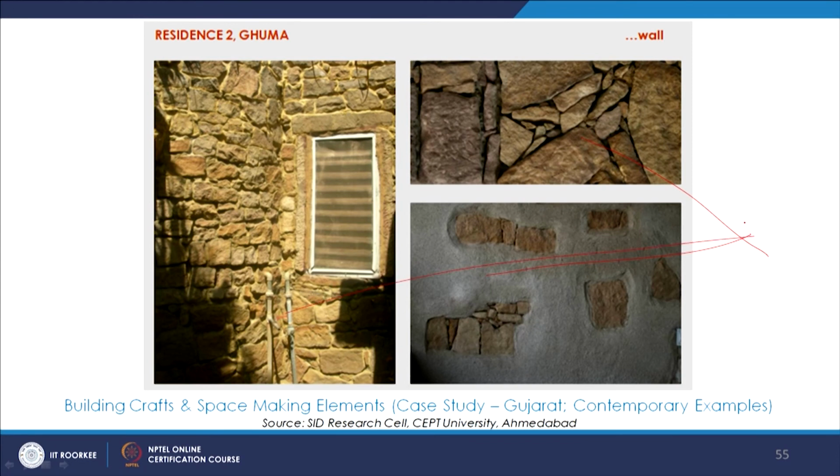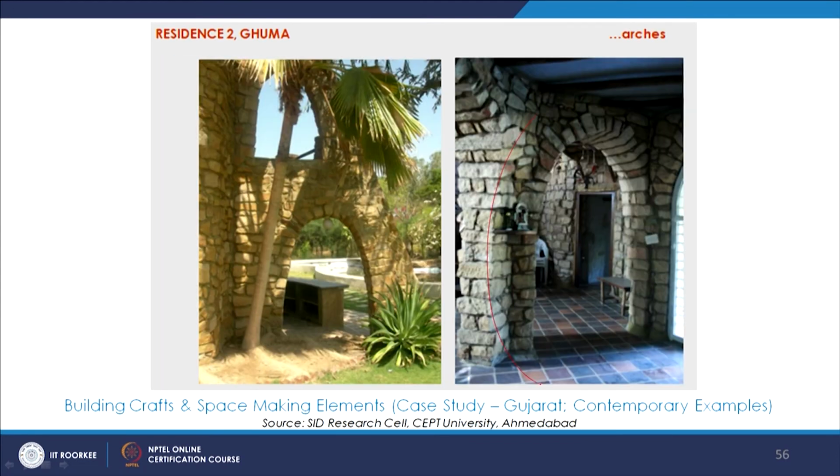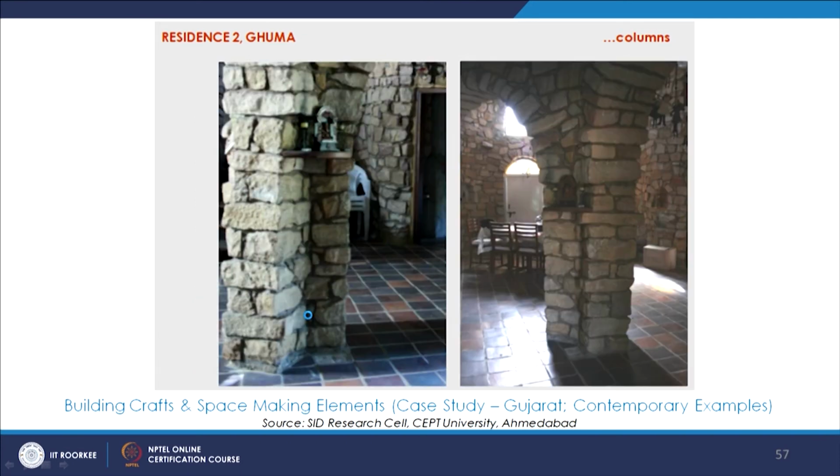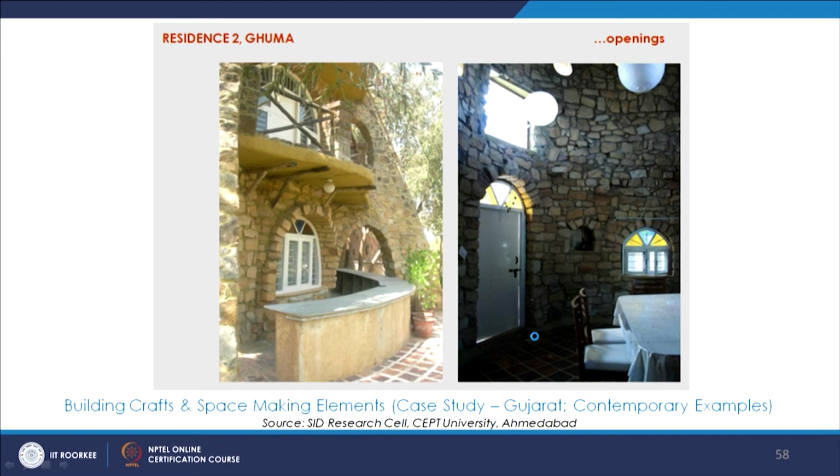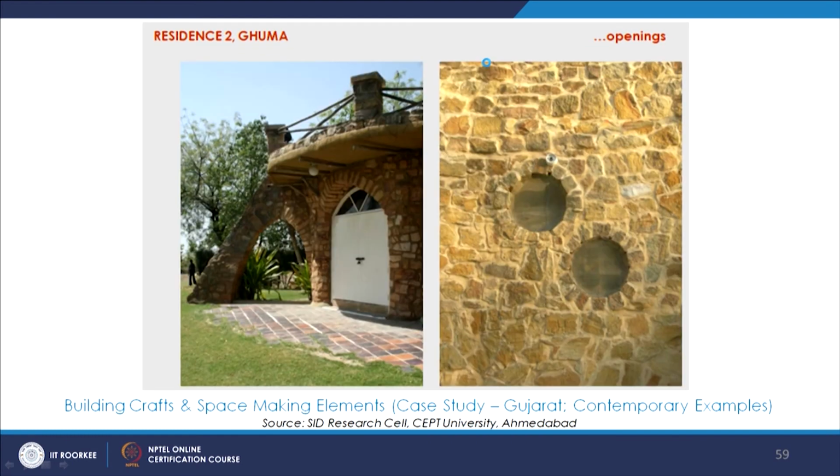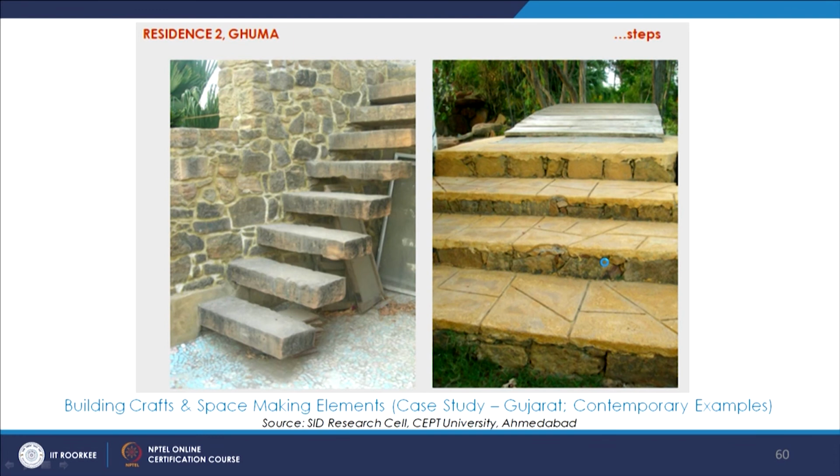Walls, arches, and again different kinds of columns, some more openings that we see here. Some more. Here we see these steps, different kinds of steps, this one and this one.